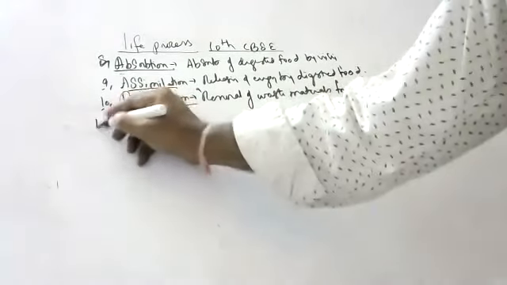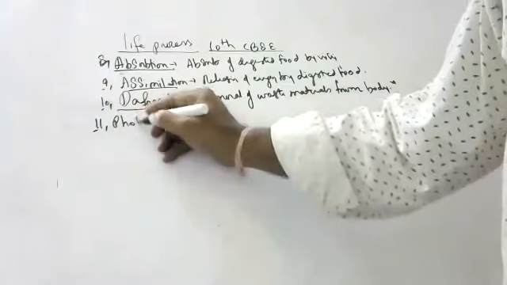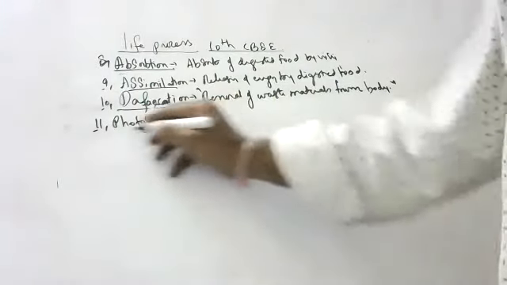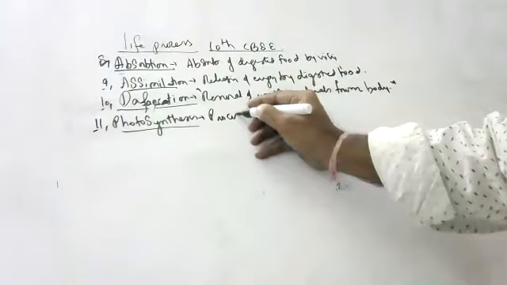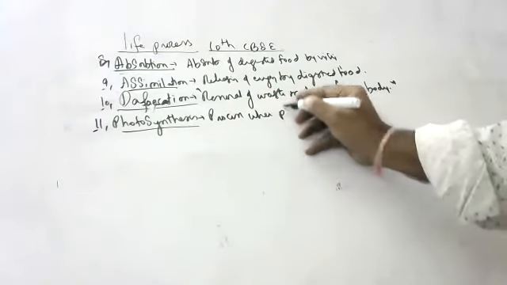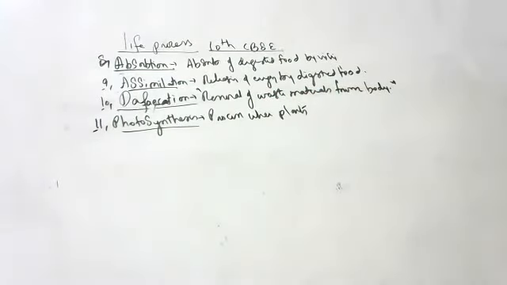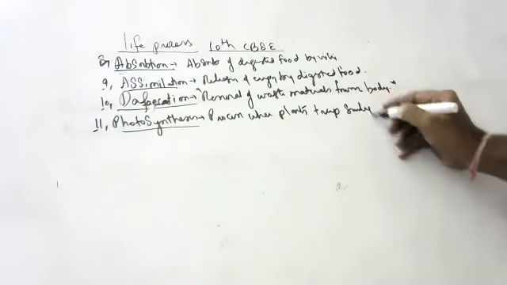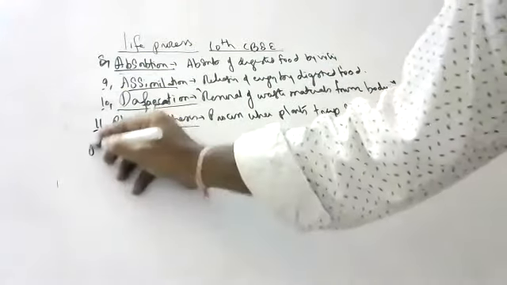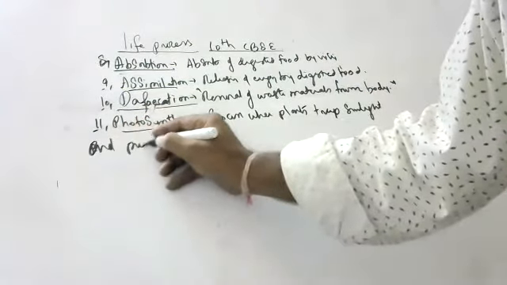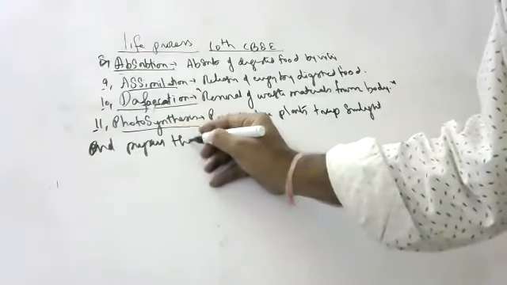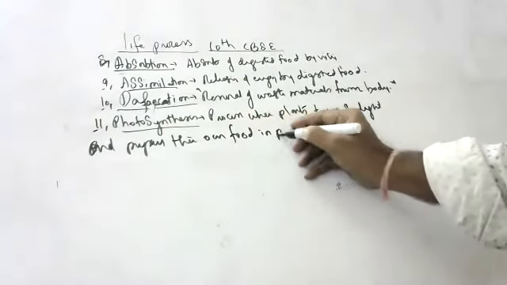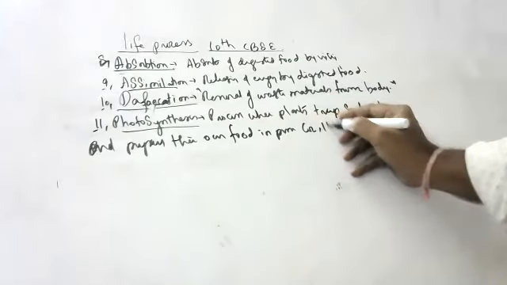Next one, photosynthesis. What is photosynthesis, children? Photosynthesis is the process where plants prepare their own food. Plants trap sunlight and prepare their own food in the presence of carbon dioxide and water.